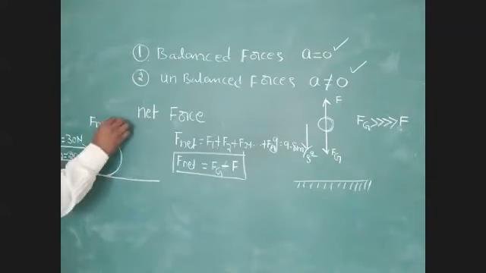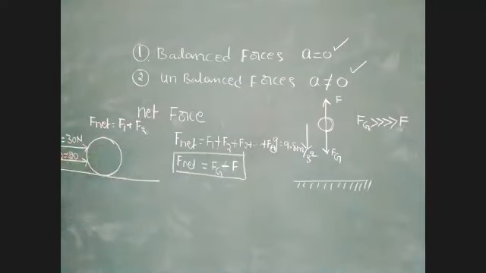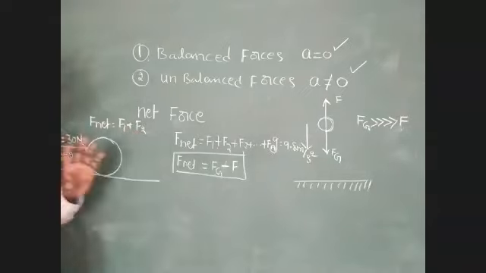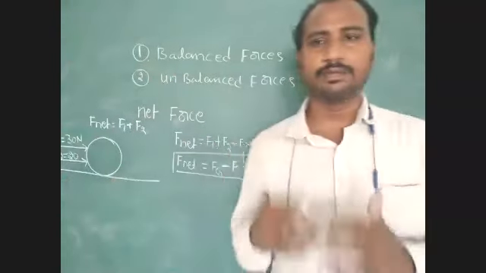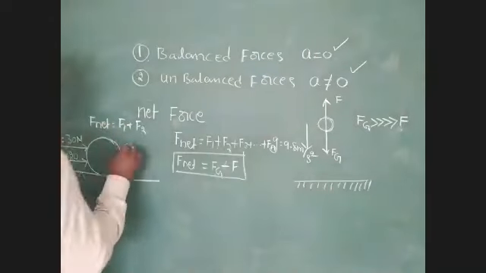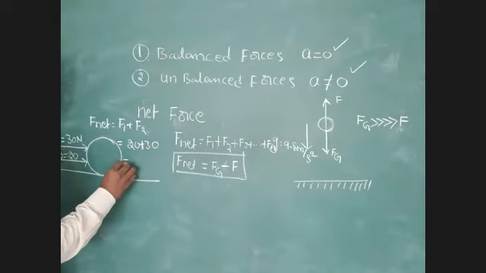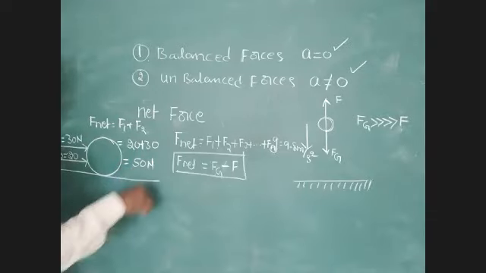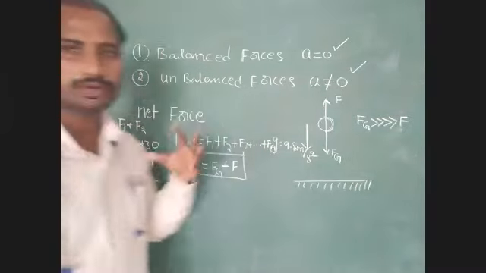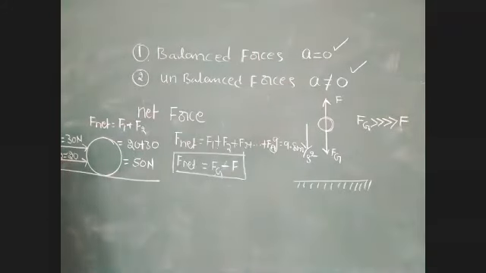F net equal to F1 plus F2, as the direction is the same. 20 plus 30 equal to 50 Newton. Understood? Next, I can give another example for you.